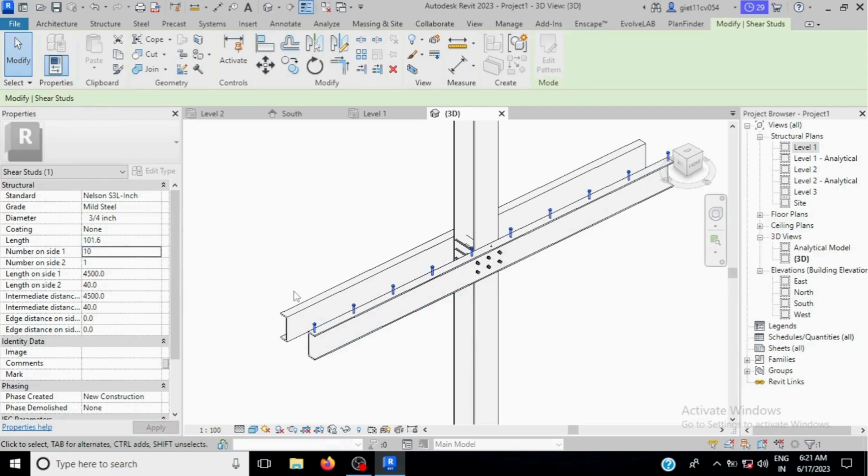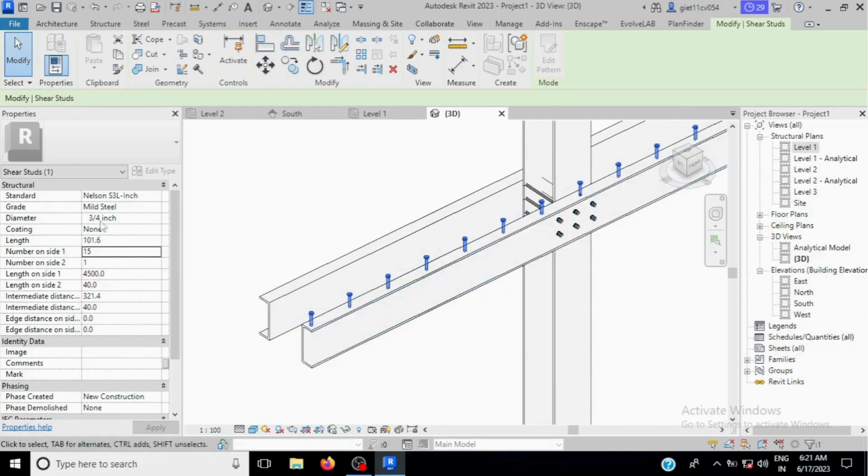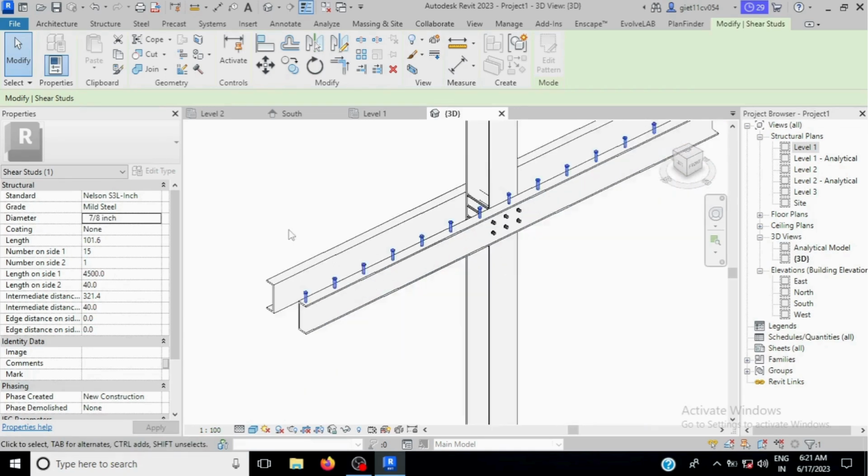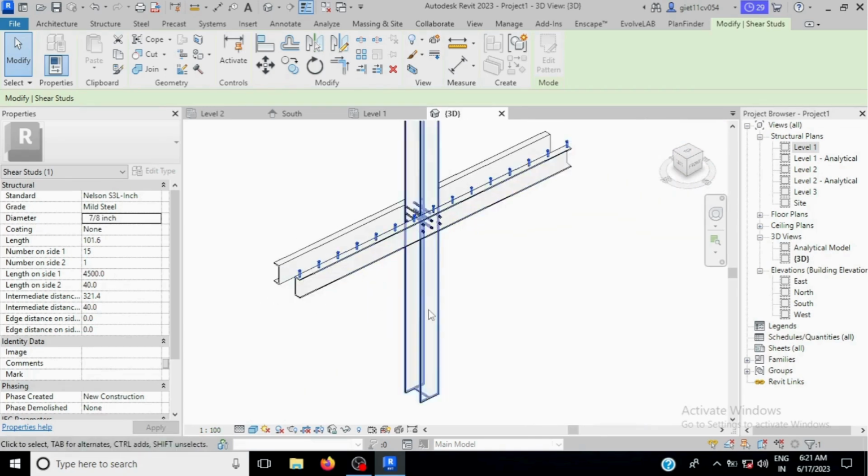You will see the studs have been placed. Suppose you want 15, make it 15. Okay, in this way you can place the shear studs. Suppose you want to increase the diameter of the bolt, go here, make it 7 by 8 inch. Okay, in this way you can use the shear studs.